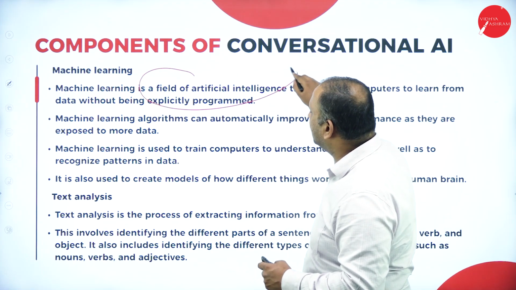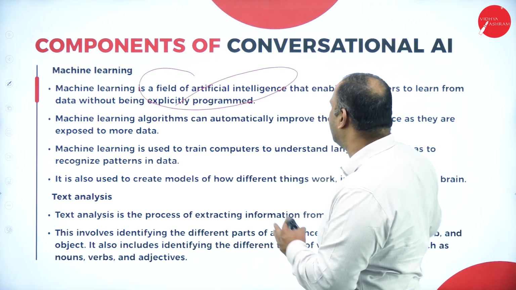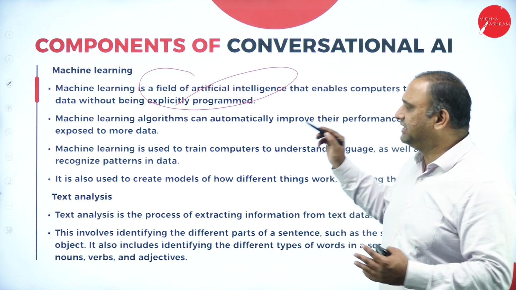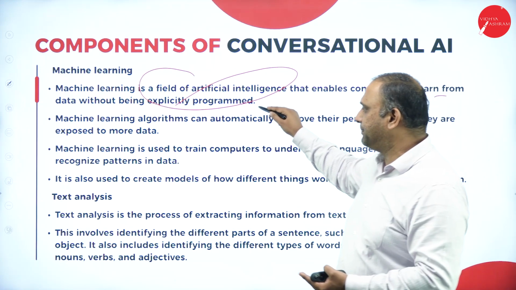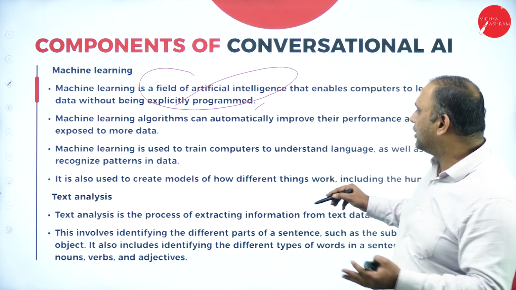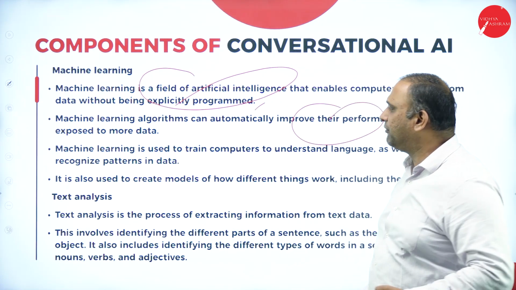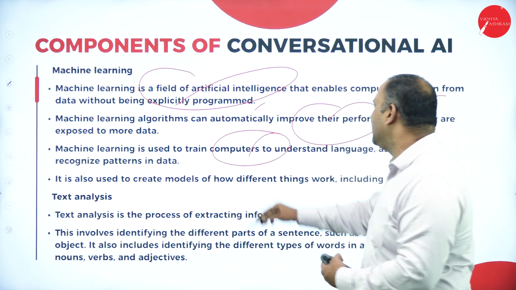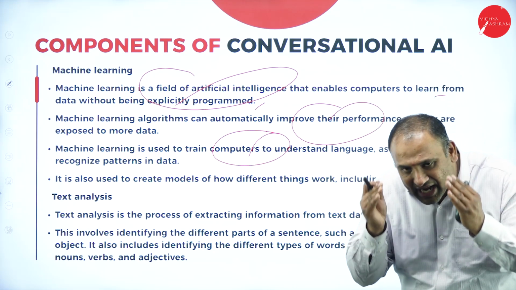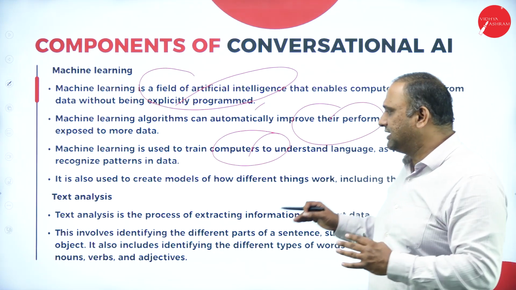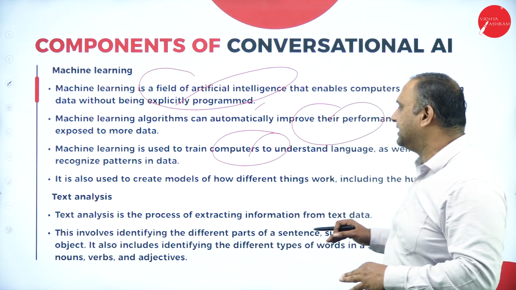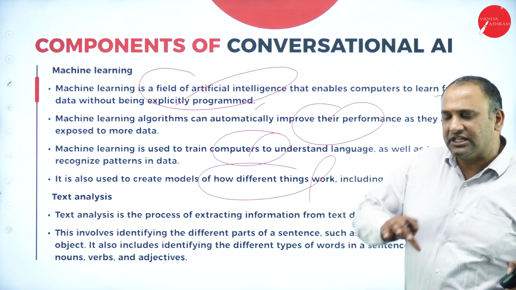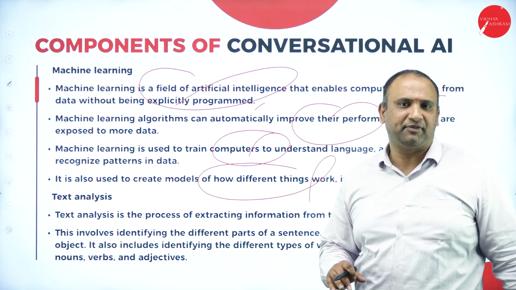Machine learning is a field of artificial intelligence that enables the computer to learn from the data without being explicitly programmed. Machine learning algorithms automatically improve their performance as they are more exposed to the data. Machine learning is used to train computers to understand their own language as well as recognize the patterns in the data. It's used to create models on how the data works. So it's basically a conversion text practice that we are getting into.